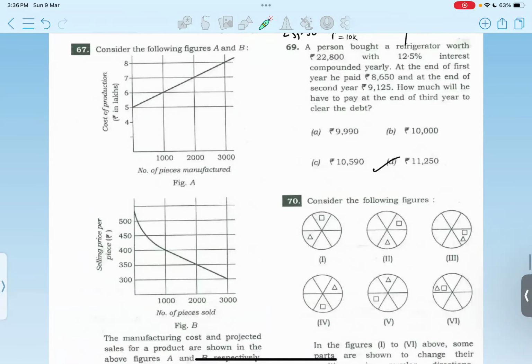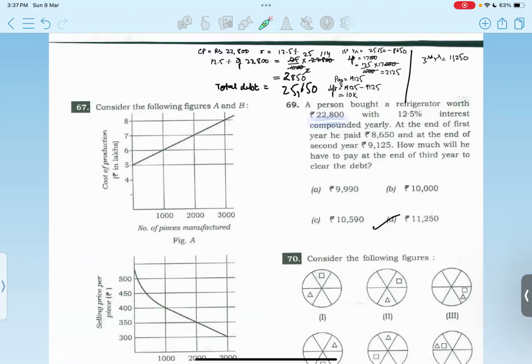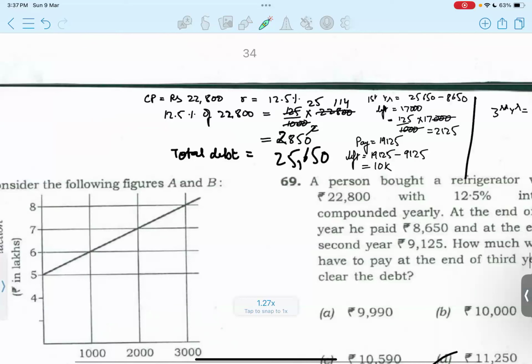69, again a person buys a refrigerator worth rupees 22,800 and 12.5% is the interest rate, which is compounded. So it is compound interest rate. And at the end of the first year, he paid this much. At the end of second is this much. We have to get what is the debt amount after third year. So here what we have to do, we have to follow that proper sequence in calculating the compound interest rate.